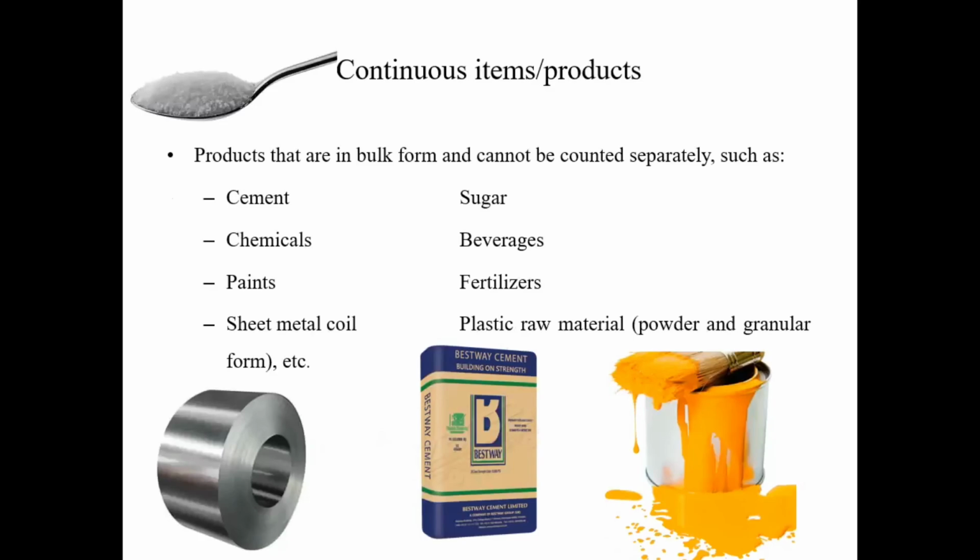And the second category is the continuous items or the products. So the products that are in bulk form and cannot be counted separately, such as cement, chemicals, paints, sheet metal coils, sugar, beverages, fertilizers, plastic raw materials, the powders form and the granules form. So all the products which are in bulk form before their packaging are known as the continuous items or the products.